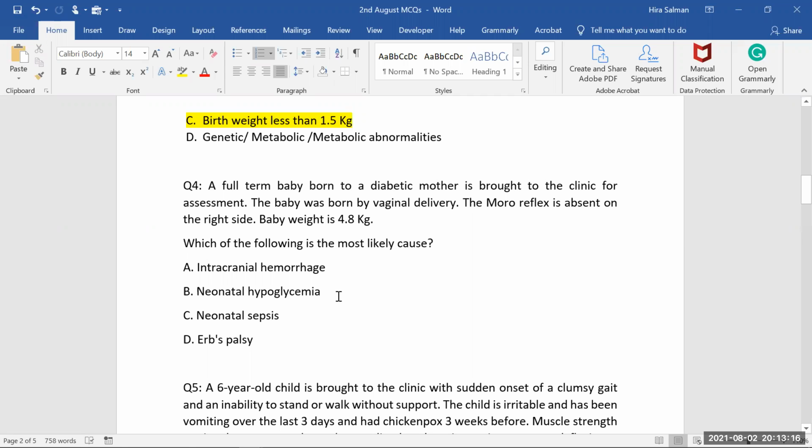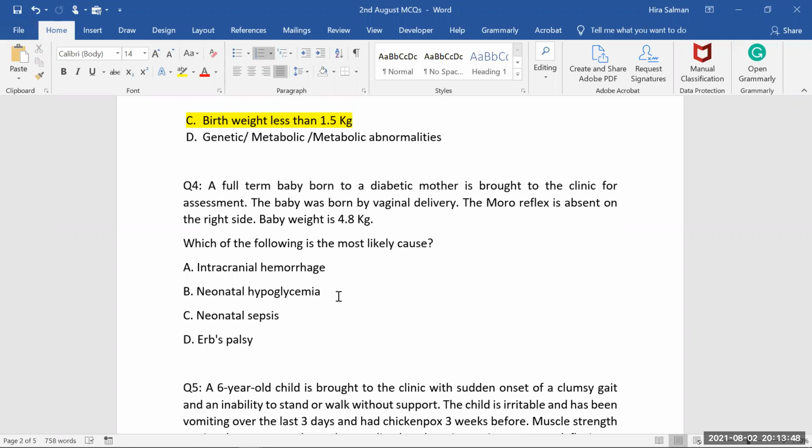Neonatal hypoglycemia, of course, can be there in that baby, because these babies are infants of diabetic mothers. When they are born, we have to give them IV 10% dextrose, because soon after delivery, a mother should take at least half an hour to feed the baby, right? But these babies cannot even wait for half an hour, because their insulin level from the maternal blood is too high.